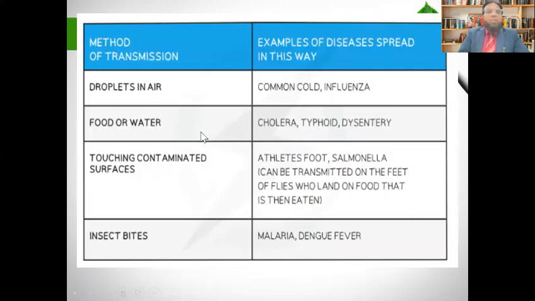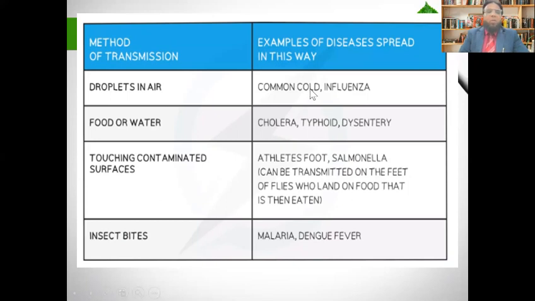Now here we are going to discuss in detail the methods of transmission, and the ways by which disease spreads from one person to another. The first method of transmission is droplets in air. There are some germs in the air which are transmitted from one person to another.